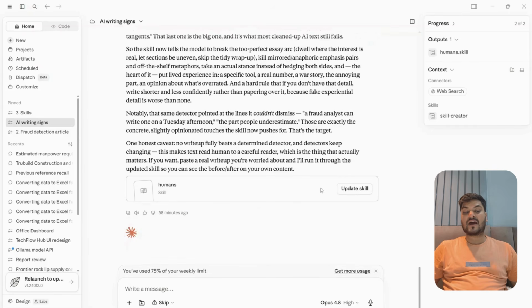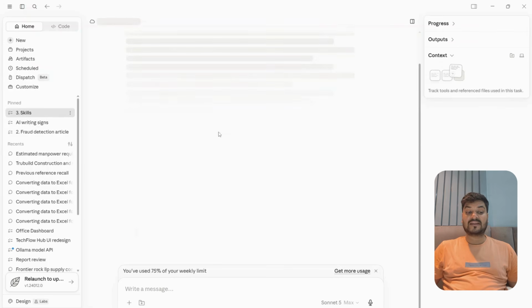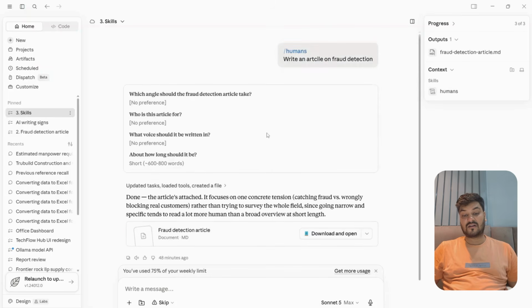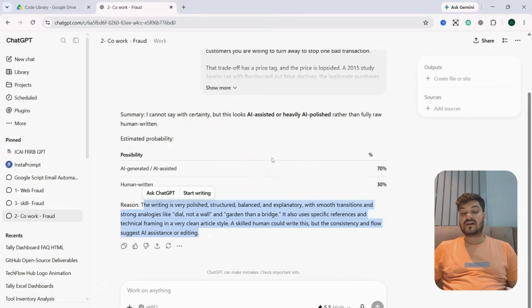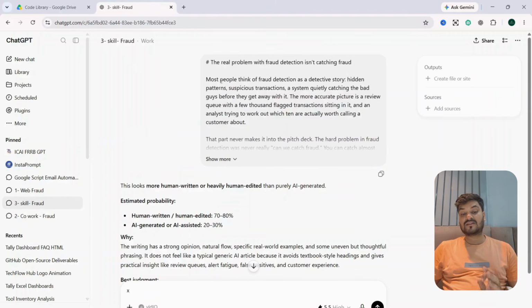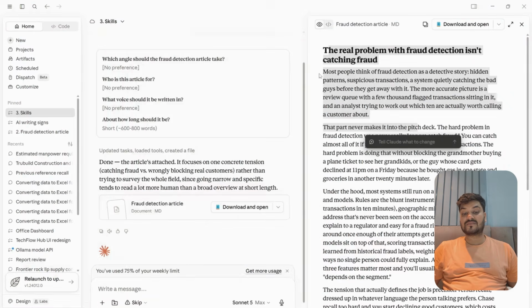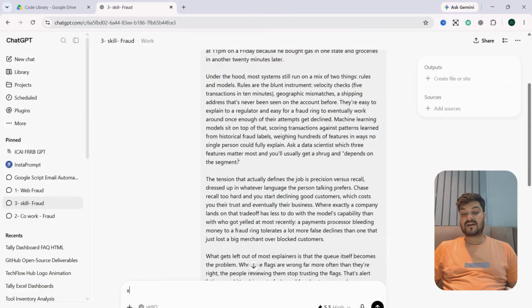Yes, now I have got the updated humans skill. Now when I'm writing, you can see the third article using the skill humans. Write an article on fraud detection. Same topic, everything same. But this time we got this article, The Real Problem. This time, when I am saving or showing this to ChatGPT, you can see the real problem. This is the same article.